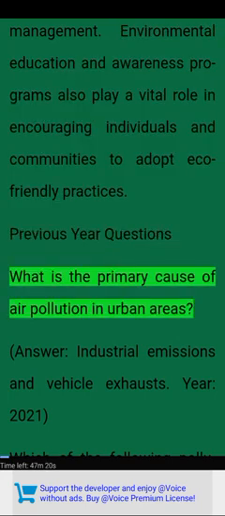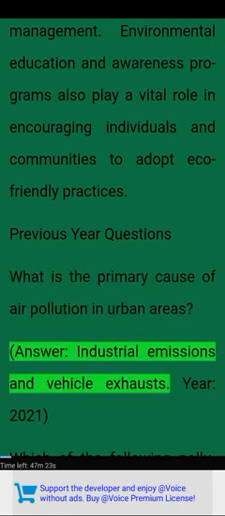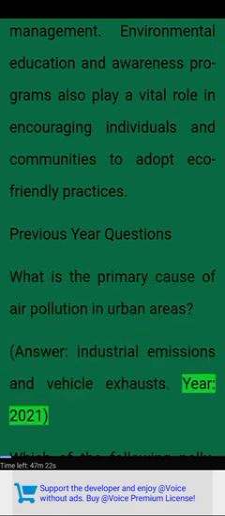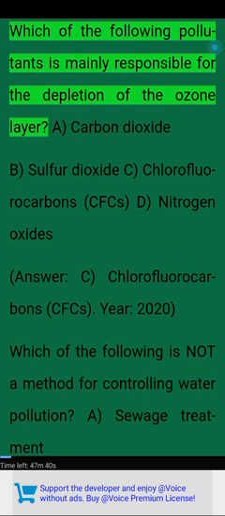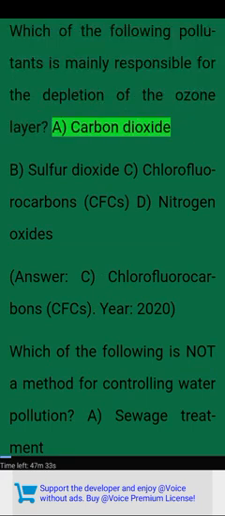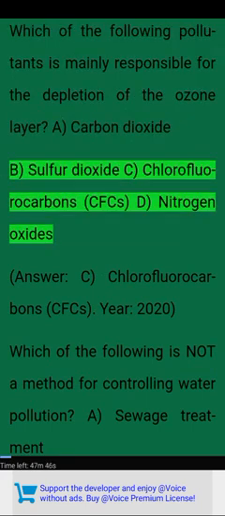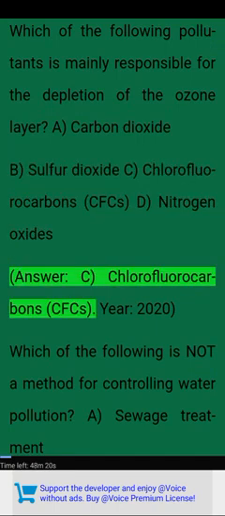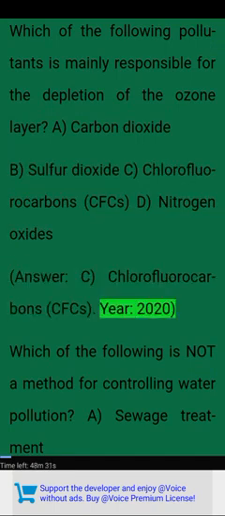Previous year questions. What is the primary cause of air pollution in urban areas? Answer: industrial emissions and vehicle exhausts. Year: 2021. Which of the following pollutants is mainly responsible for the depletion of the ozone layer? A. Carbon dioxide. B. Sulfur dioxide. C. Chlorofluorocarbons, CFCs. D. Nitrogen oxides. Answer: C. Chlorofluorocarbons, CFCs. Year: 2020.